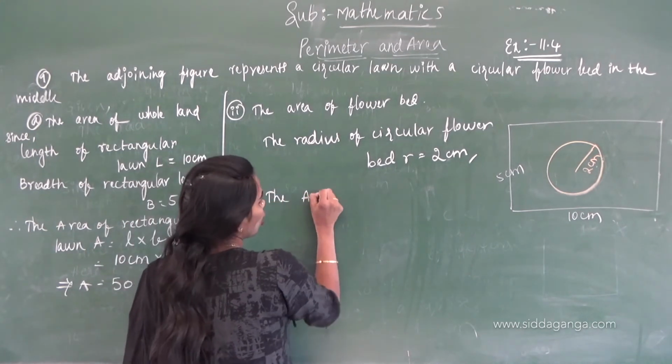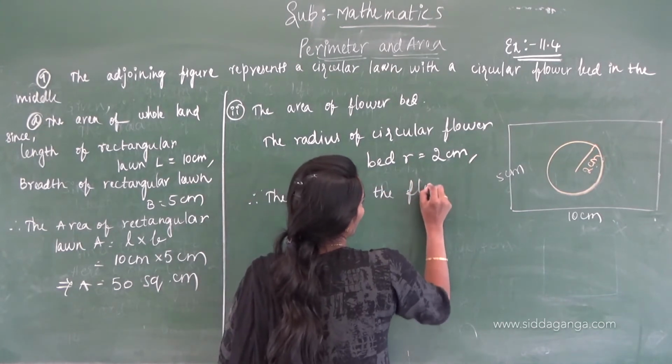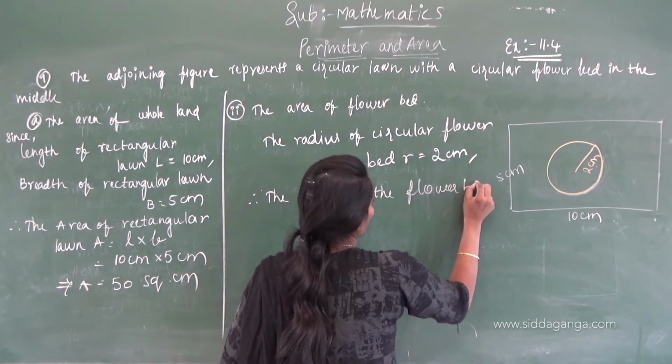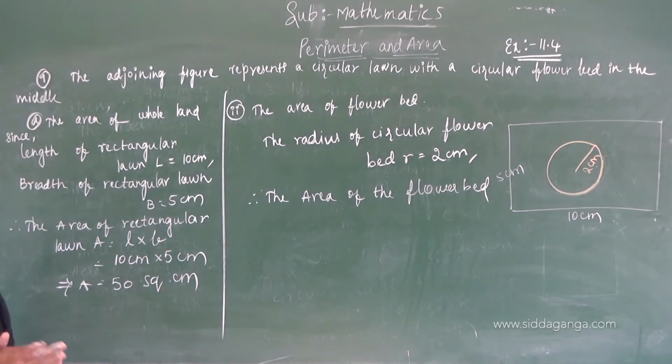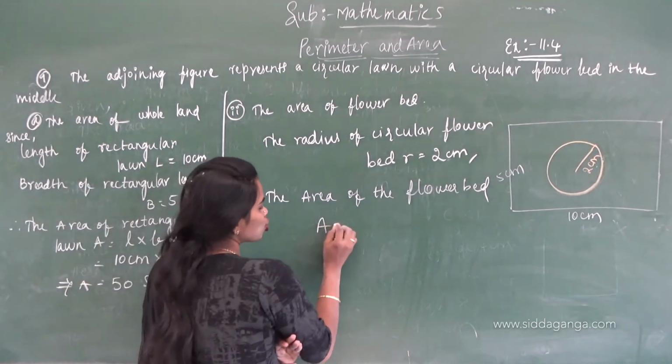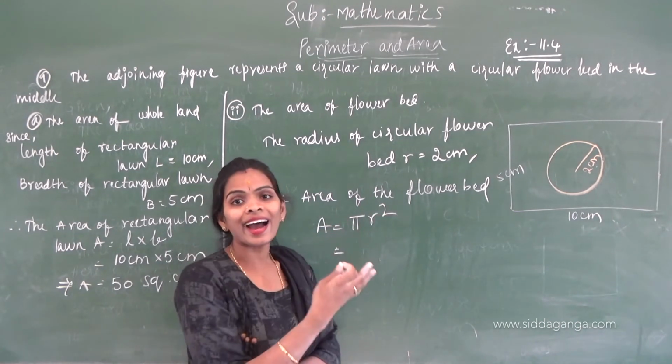The area of the flower bed. A equals, what is the formula to find area? Pi r square.